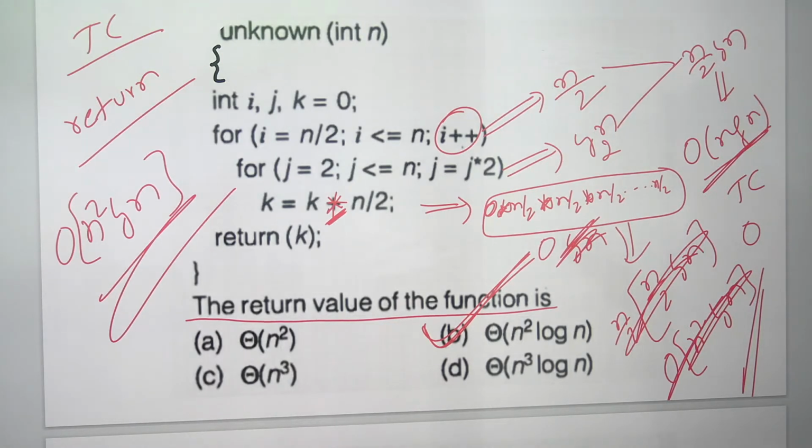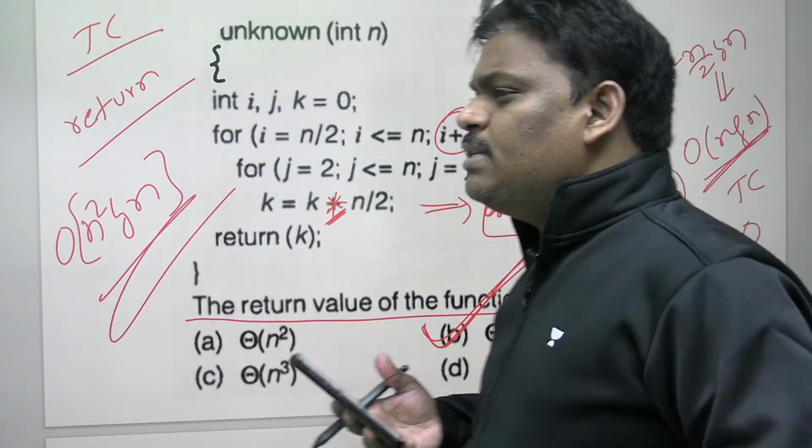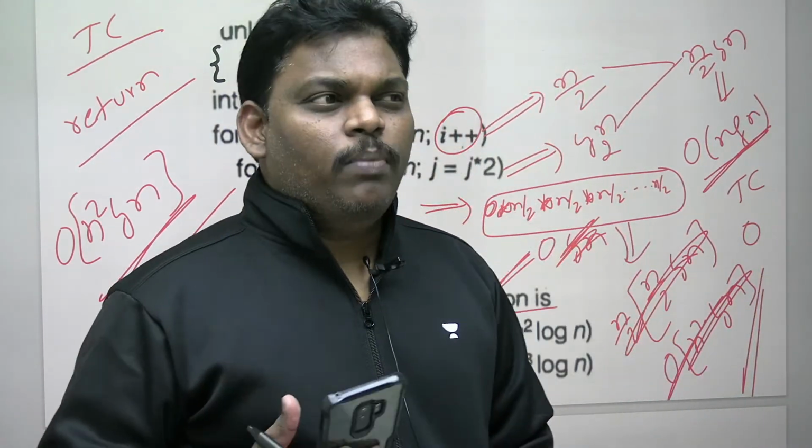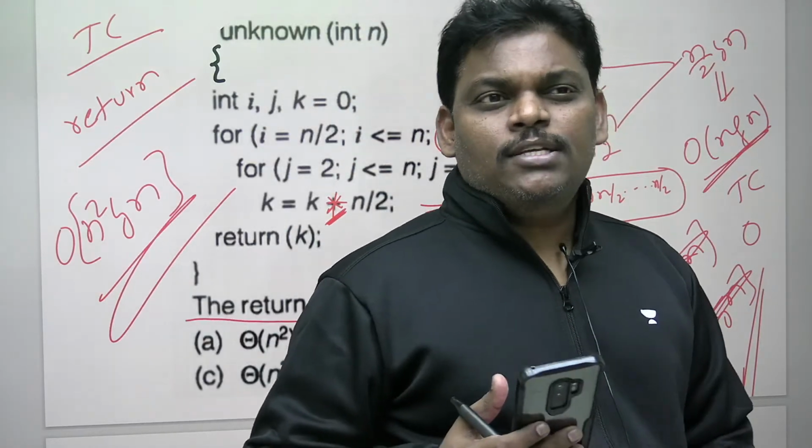He will play some games in the GATE examination. Please be careful, he will make a small change. That is the reason why mugging up is so difficult in the CSE branch. You cannot learn by heart; even a small change brings serious problems.